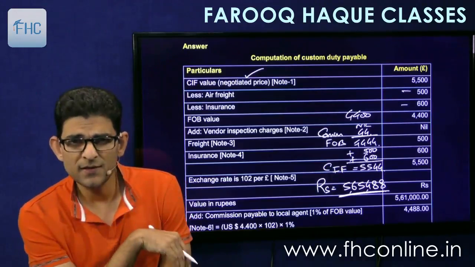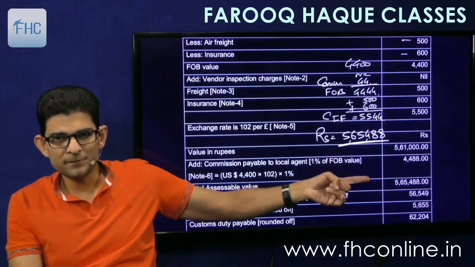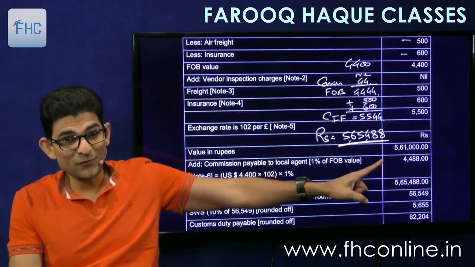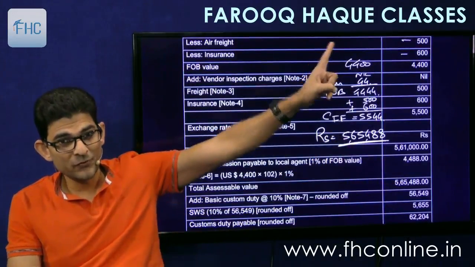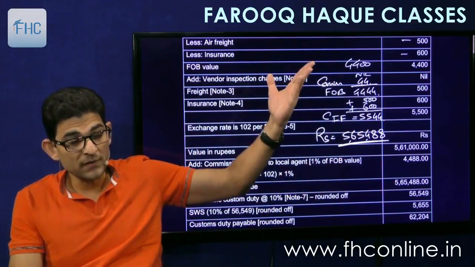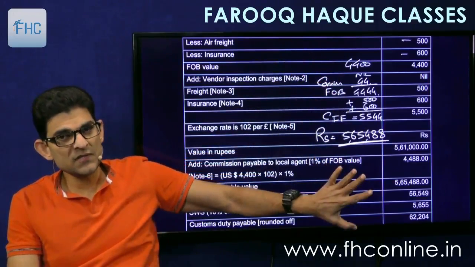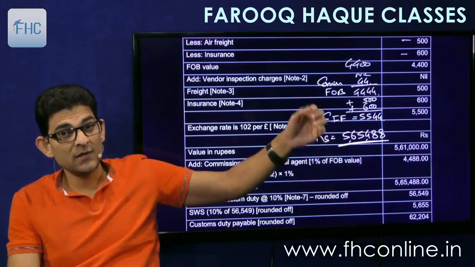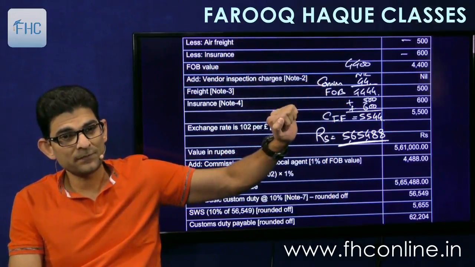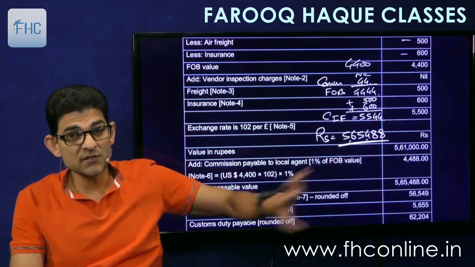Now here the answer has come the same, 565,488, but this is a coincidence. Practically you have to add this above, not below. You don't add this commission to CIF, you add this commission to FOB, and then you get the revised FOB. In that you add the freight and insurance. There is no mistake in this answer because that 20% was much higher and we added back the actual freight, so the answer is coming to be the same. This is a coincidence.